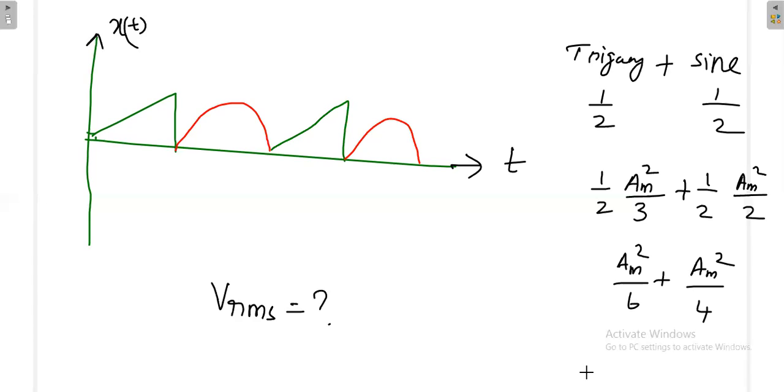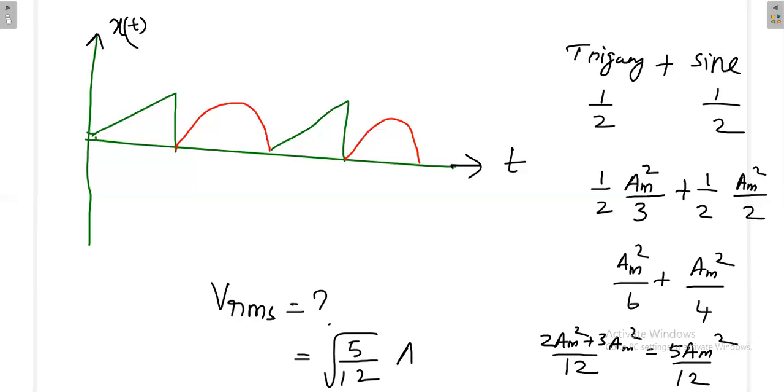So 2 AM square and 3 AM square, which is equal to 5 AM square divided by 12. Yes sir, are you getting this? This is now the power. I need the RMS value. Then the RMS value means root of 5 by 12 times AM. This is the RMS value, because I was operating in the power domain. Finally, to write the RMS value, you have to take the square root. Next, I will proceed further.